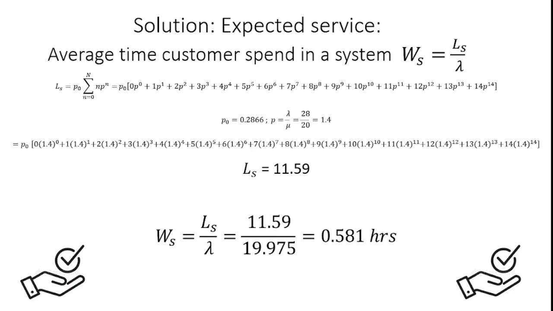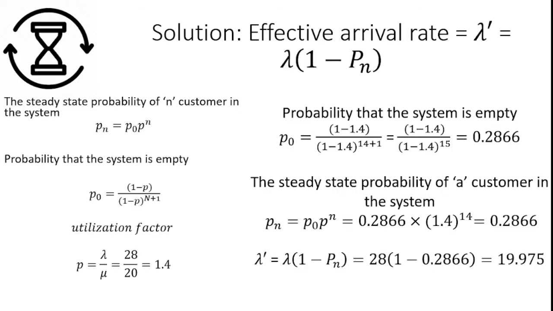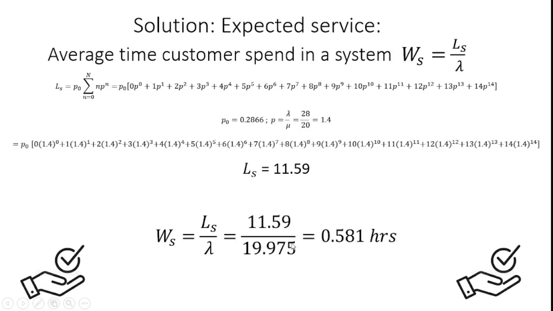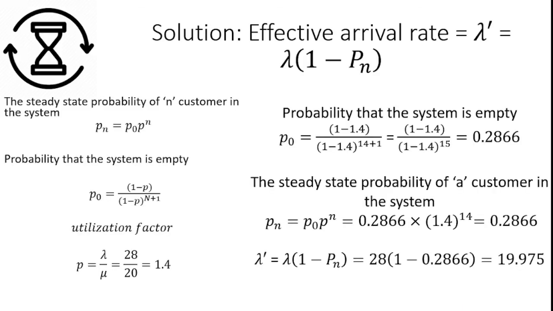So Ls is equal to, already we identified as 11.59, and lambda dash is equal to 19.975. I substituted the corresponding values with respect to the formula Ws is equal to Ls by lambda dash. From this we can get the average time customers spend in a system is 0.581 hours, which is the answer we got from the queuing theory model 2 as the expected service time of customers in queue and the effective arrival rate of customers to the queue.